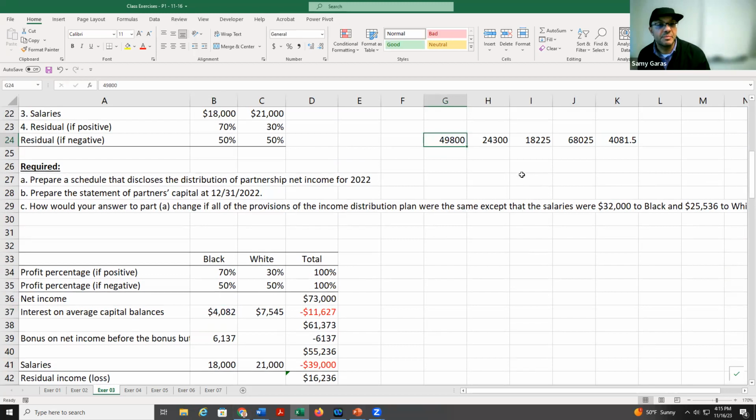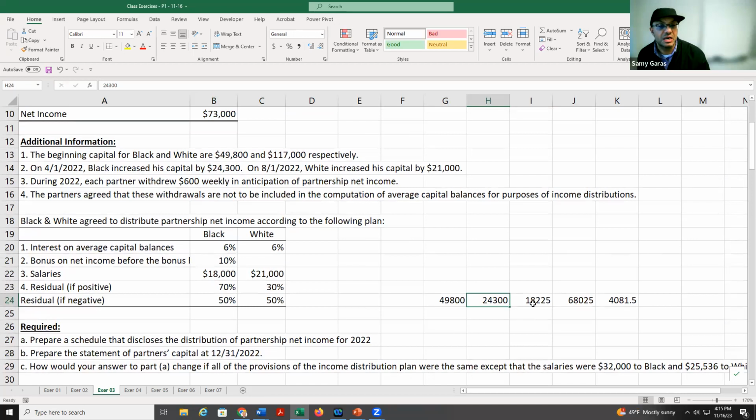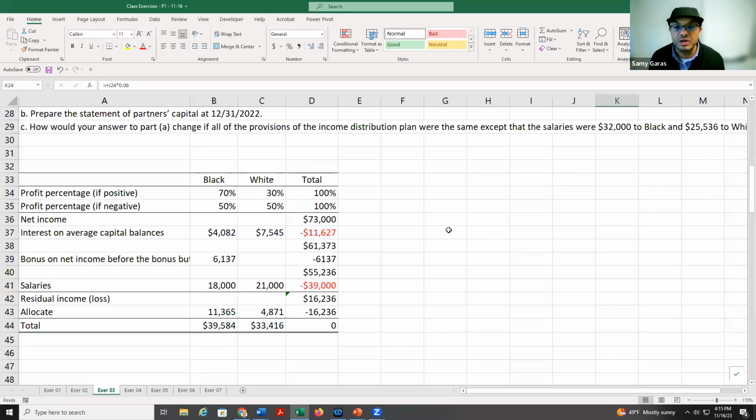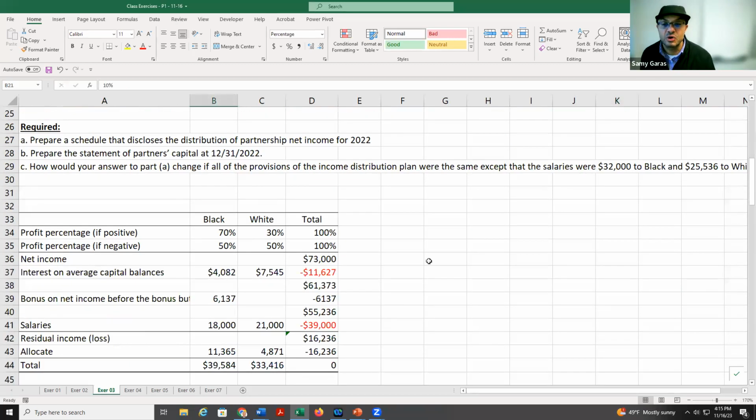We get the beginning capital, then we get the additional capital, which in our situation is 21, multiplied by 5/12, then add it and multiply by 6%. You get the average here for one. Then the company decides to give a bonus to the second partner, which is here, the bonus 10%. So we take the remaining balance, which is this one, multiplied by 10%, which is here, then subtract. Then we get the residual income.